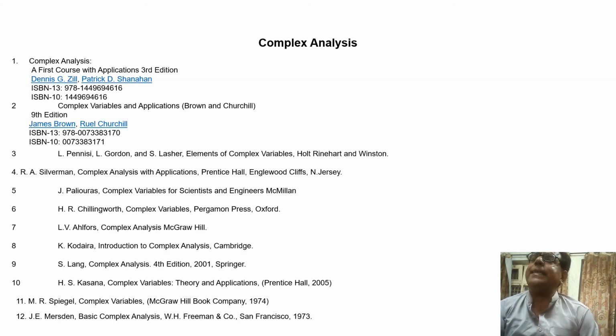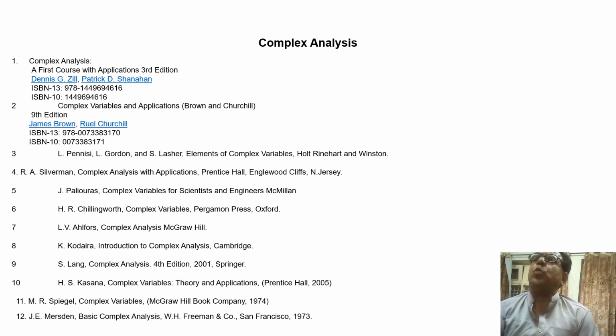In the next slide, 12 books have been mentioned, and all these 12 books are related to this course, complex analysis. Dear students, while studying complex analysis, we also have to simultaneously study real analysis, because without real analysis we cannot truly understand complex analysis. So all these 12 books are related to complex analysis, only their writers' names are different, and I mention those writers' names.